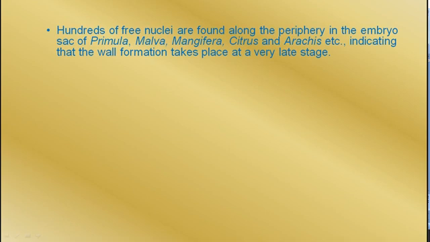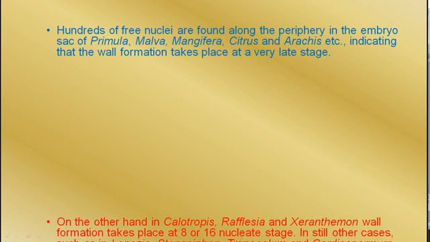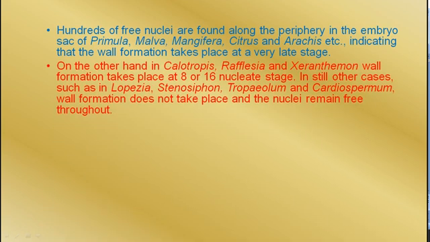Primula is a flowering plant, a garden plant. Malva is again a garden plant. But Mangifera, mangoes, belong to this Mangifera genus. Citrus, or the lemon and orange, belong to the citrus family, and Arachis is the groundnut, indicating that the cell wall formation takes place at a very late stage. So for a long period they are endospermic.